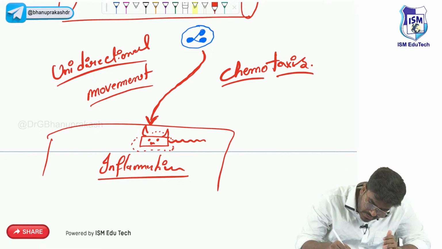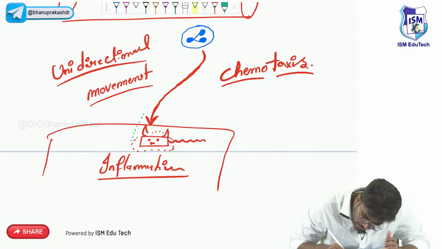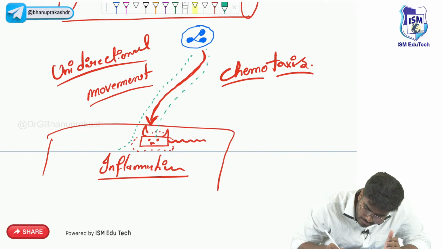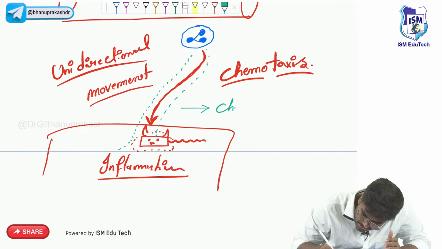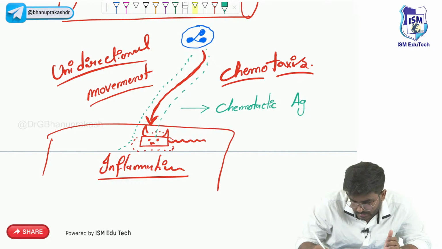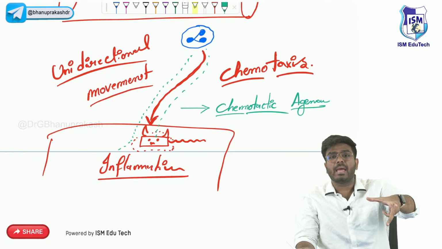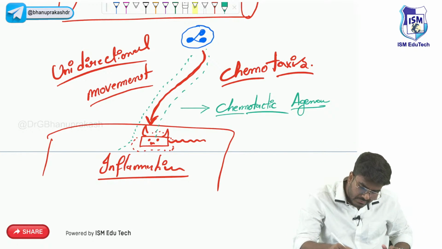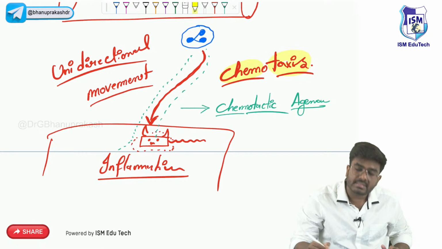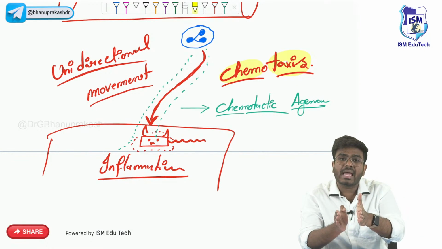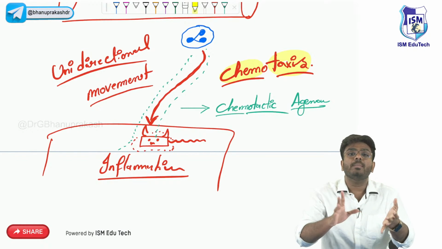Okay, so please see here, from the area of inflammation, what is getting released? The chemical mediators. These chemical mediators are called chemotactic agents, through which the chemotaxis will happen. So why are we calling this event chemotaxis? Chemo means chemicals, taxis means movement. So the movement of WBC is happening with the help of certain important chemical mediators.